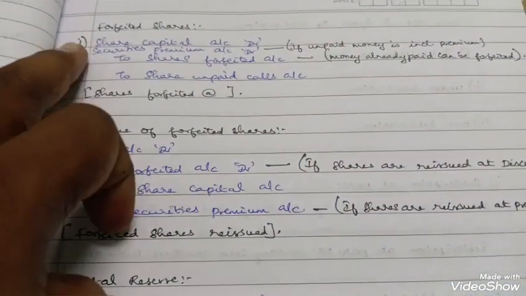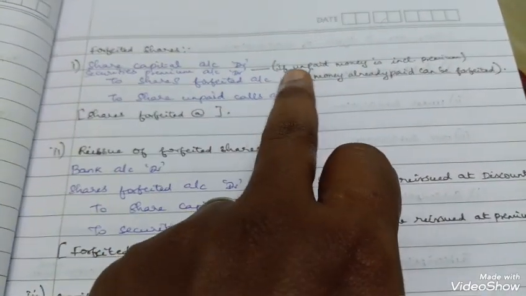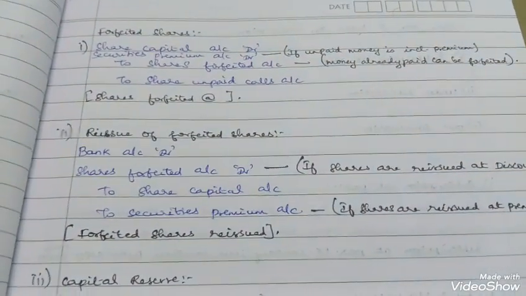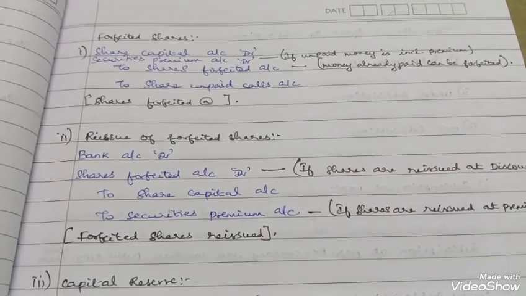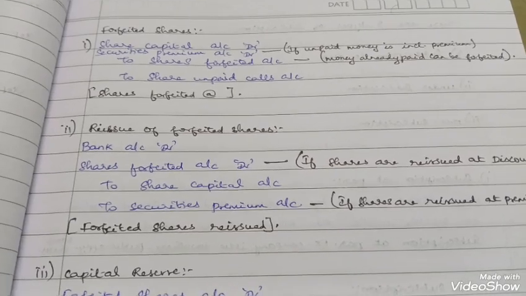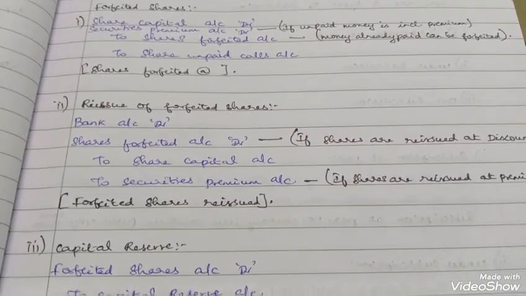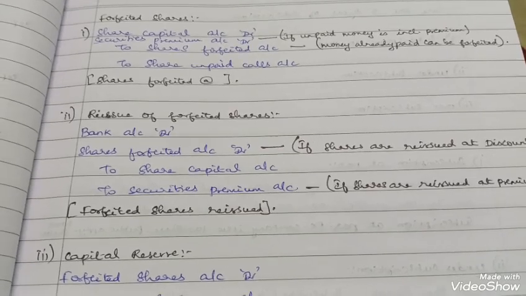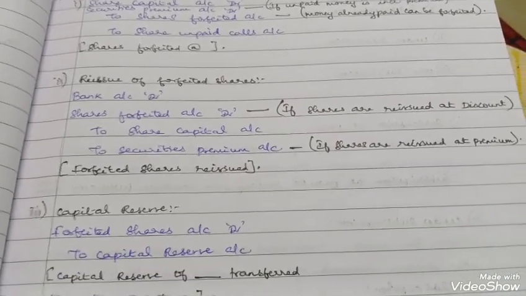The journal entry will be the same, but in the amount some changes will happen. I will be discussing that in detail while doing the problems. For now, this is the journal entry, very very important, and I also told you the calculation part regarding the forfeiture, reissue and capital reserve.